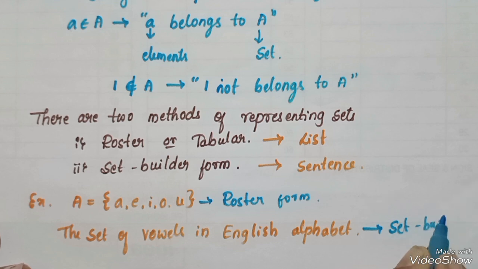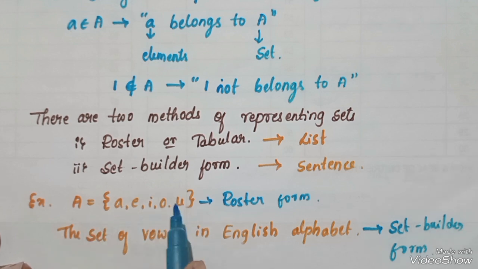Okay, you have an idea now. If the elements are written in a list, inside a flower bracket, that is called roster form. If it is written in a sentence, then it is called set builder form. And set builder form can also be written in another way.